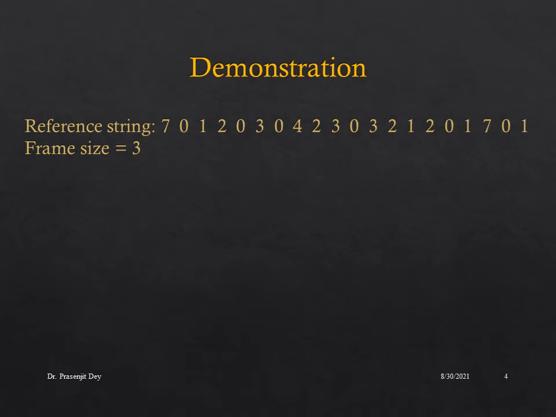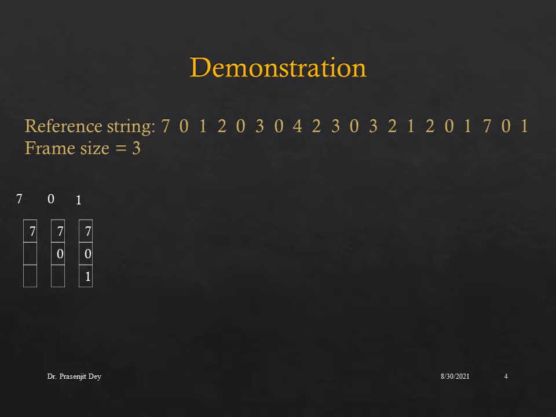Let us demonstrate the first page replacement algorithm FIFO with the help of a simple example. Let us assume this is our reference string and the frame size is 3, and initially the page table is empty. Now when the page request 7 arrives, we allocate that page into the page table. So this is our first page fault. After that, the request corresponding to page 0 will arrive, and we will also allocate it into the page table. Now when the request of page 1 arrives, we will accordingly allocate it into the page table. So these are the first three page faults.